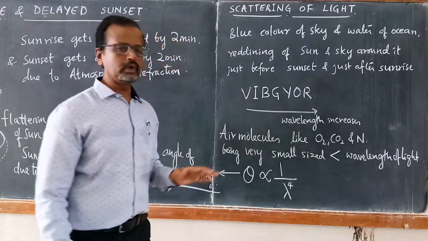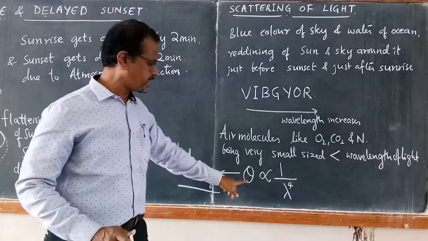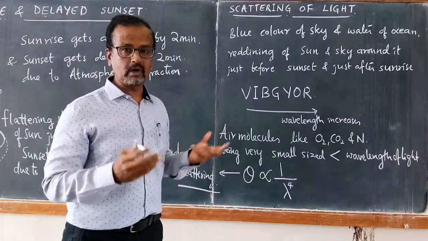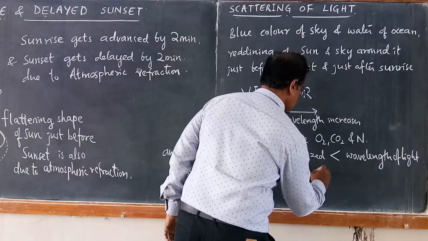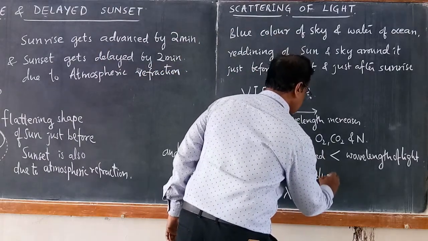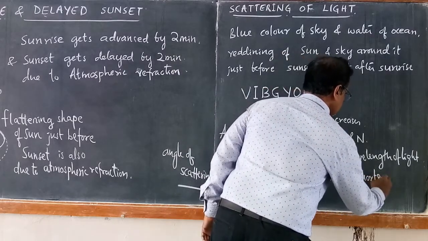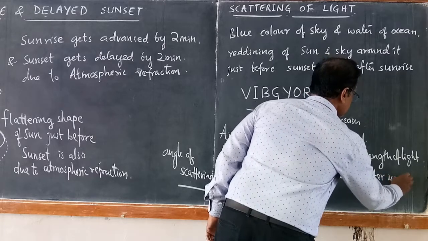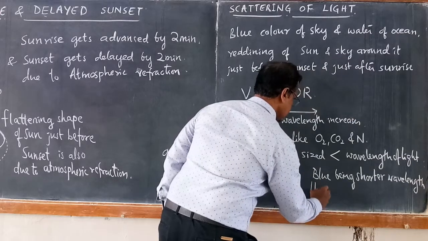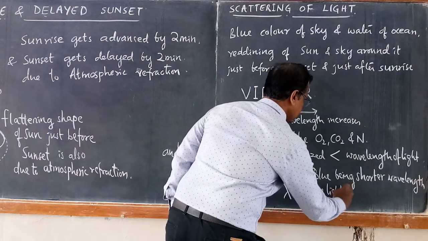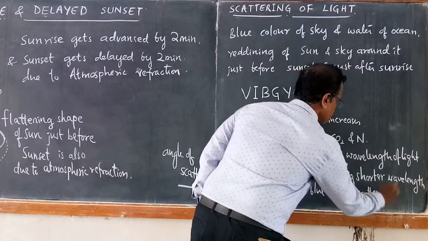Therefore, violet and indigo are scattered to the maximum extent with maximum angle of scattering, but violet and indigo are not prominent to our eyes. So blue, being shorter wavelength, blue light is scattered most.